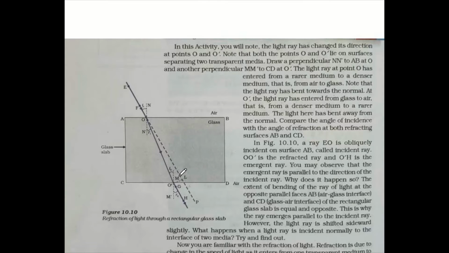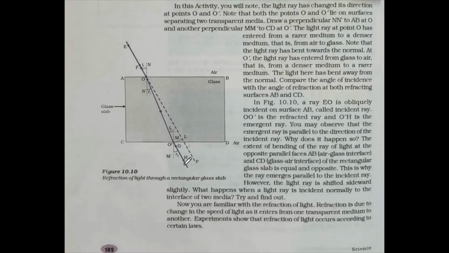That you are learning from this topic. Remember that lateral displacement depends upon the thickness of the glass slab, how thick it is, because it looks like a cuboidal shape. So thickness of the glass slab, angle of incidence, and refractive index of the glass.